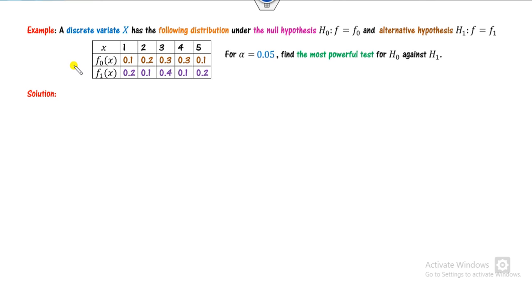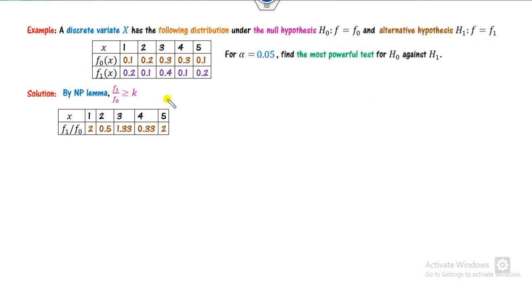Look at one more example. Again, the distribution is not given to you, but it's in tabular form. H0 is in equality form, that means they are simple. So we can define the Neyman-Pearson lemma, f1 upon f0. You can divide them here, but it clearly says that it decreases, then increases, then decreases, then increases. So you can't say that it's always decreasing, but look at which number is satisfied. Firstly, 2 greater than 1 is satisfied, 0.5 greater than 2 is not satisfied. So it is satisfied only corresponding to the 1.